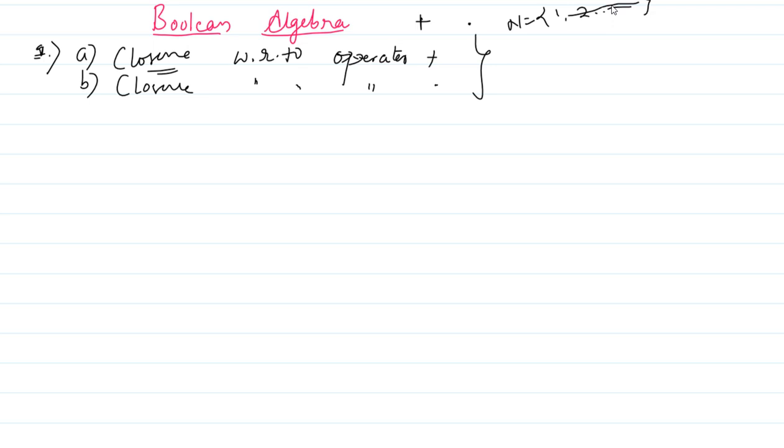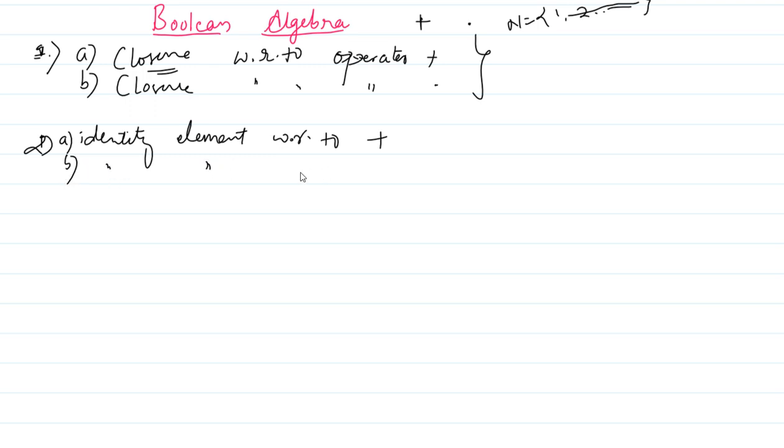The second law is the identity element. In Boolean algebra, the identity element with respect to the plus operator, this is 2a, and the identity element with respect to the dot operator, this is 2b.